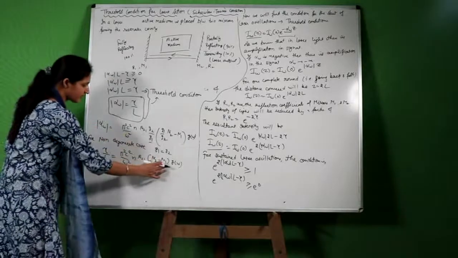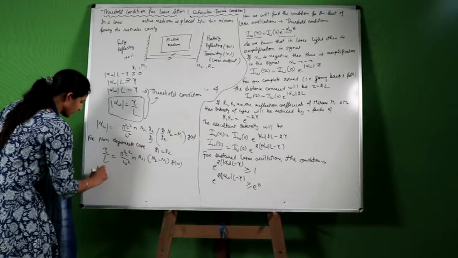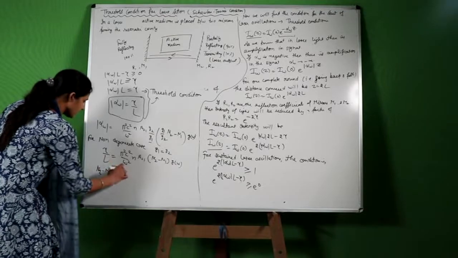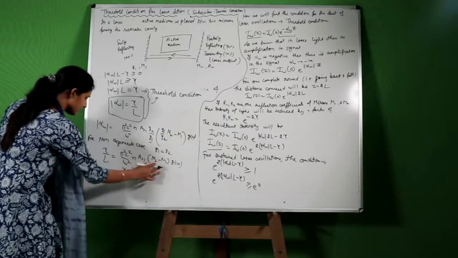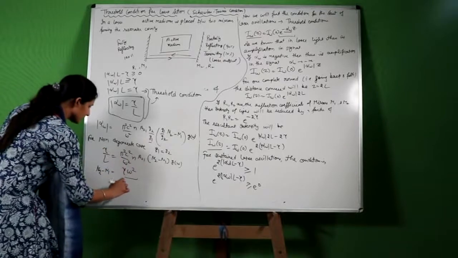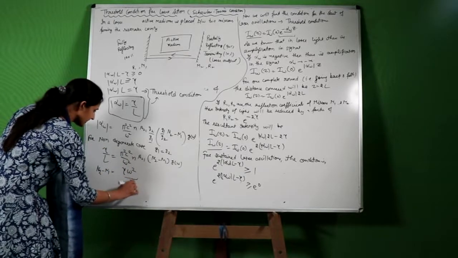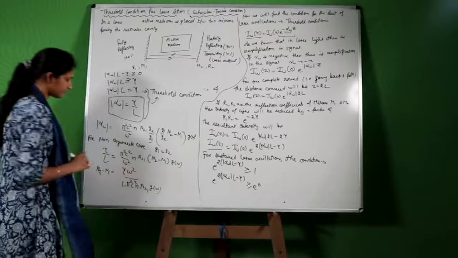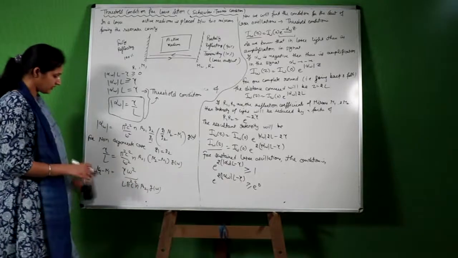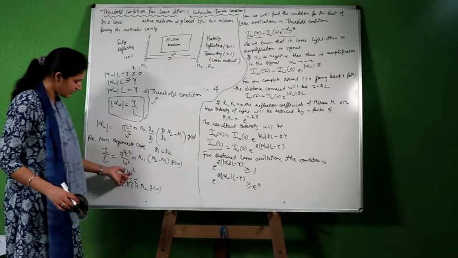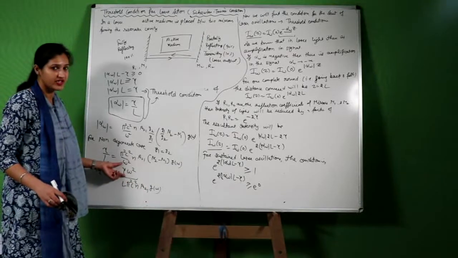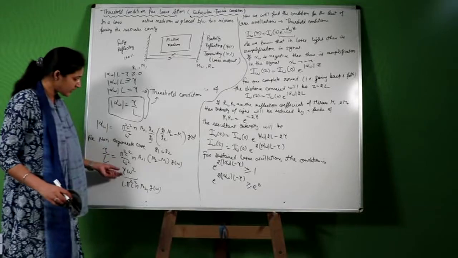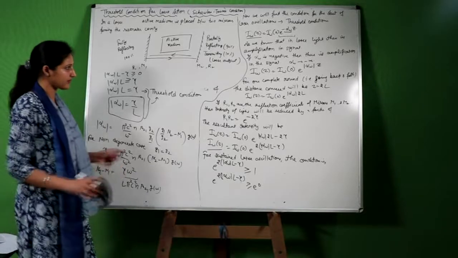Now from here you can find out the difference in the populations. N2 minus N1 will be equal to gamma omega square upon L pi square c square and A21 g(omega). Now gamma was all these factors, you know, gamma is the constant we have introduced by ourselves. Therefore we have to eliminate this constant gamma. For this,